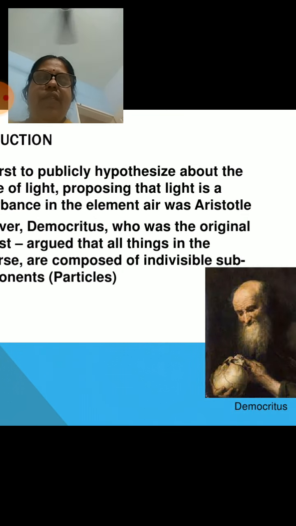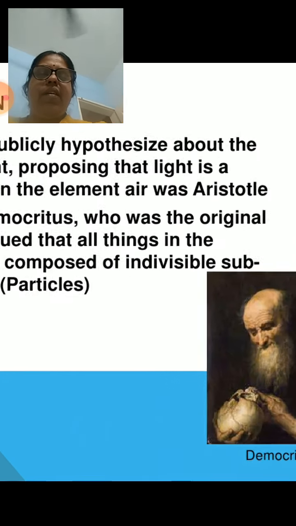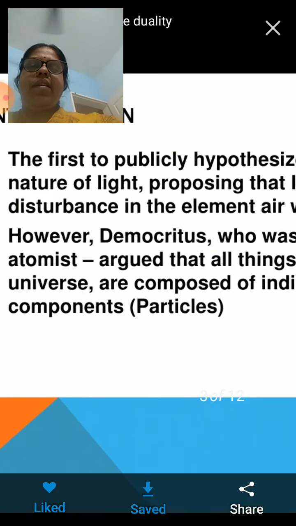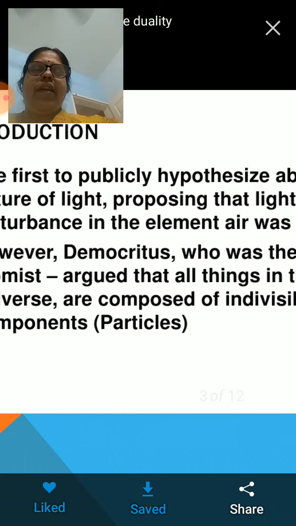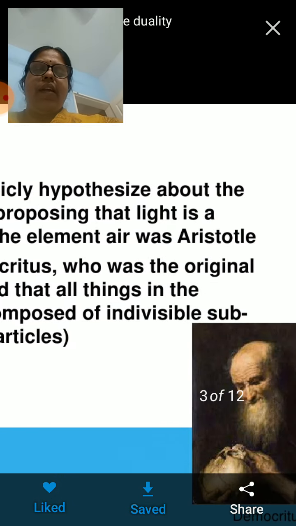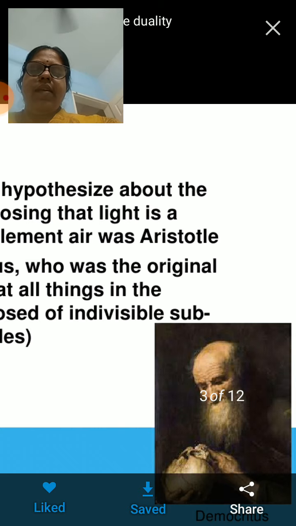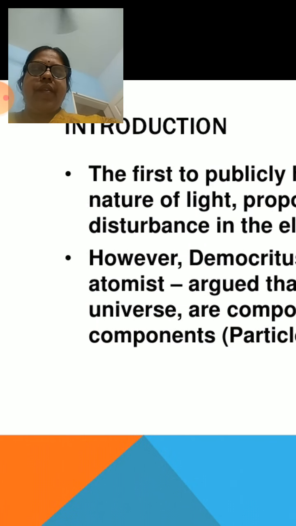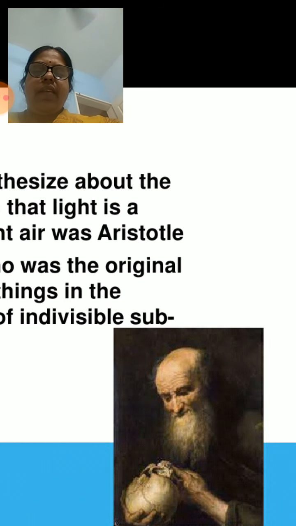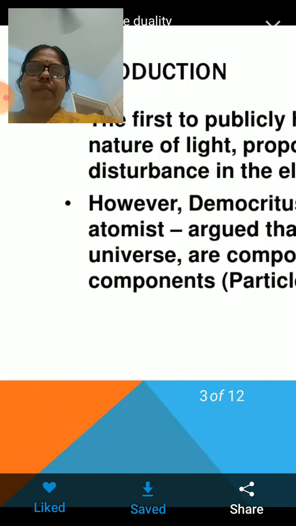Now, if you look into the history of the development of quantum mechanics, the first to publicly hypothesize about the nature of light, proposing that light is a disturbance in the element air, was Aristotle.